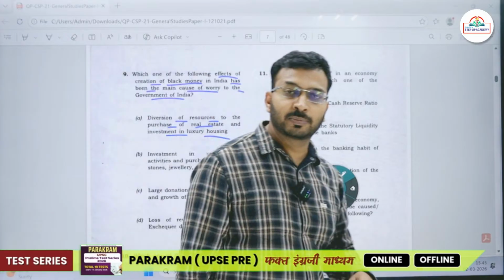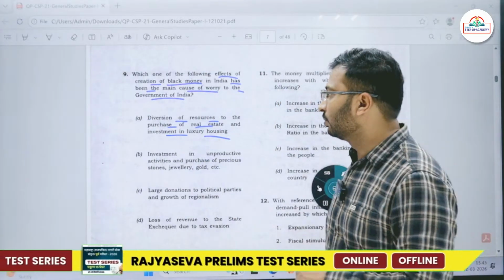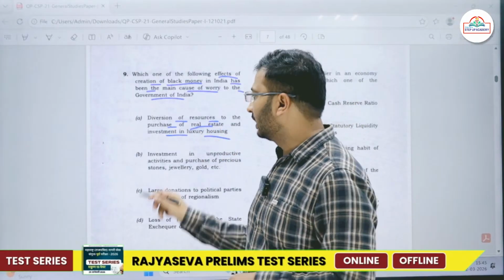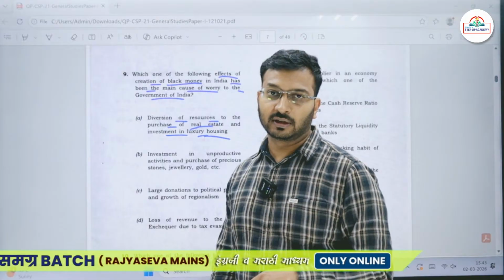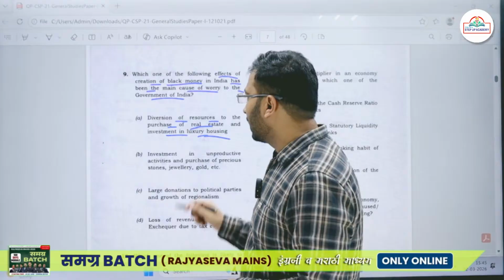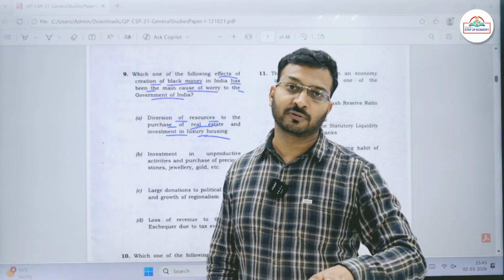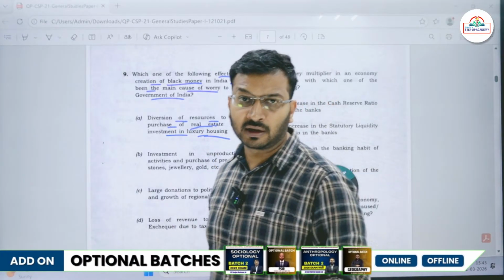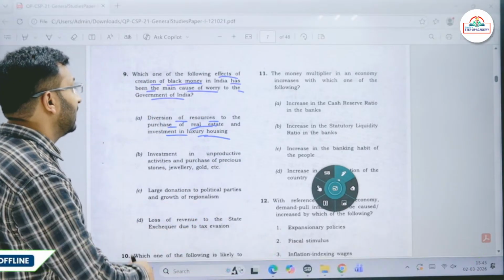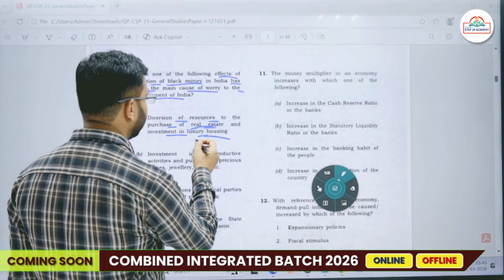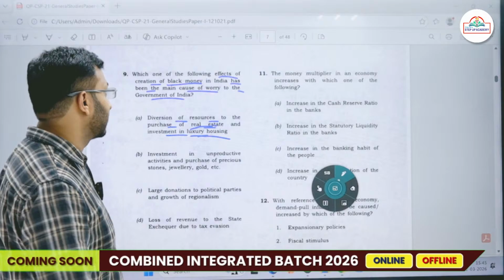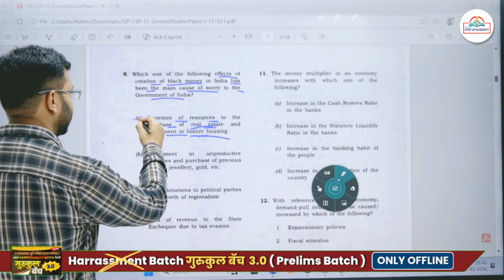Okay, so whenever people get black money, what they do, first of all they invest in real estate. Okay, then they go on to purchase luxury housing. Yes, this is true, but the problem is that now the government has made most of the things very strict. Okay, we have the Benami Transaction Act and all. Okay, so the Benami Property Act and all. So because of that, this diversion of resources into real estate and investment in luxury housing has become a little bit risky. No doubt, people do. Yes, it's fine.